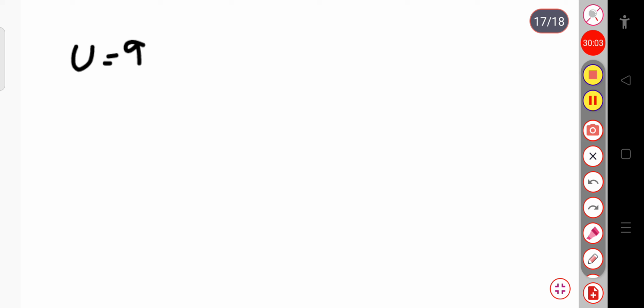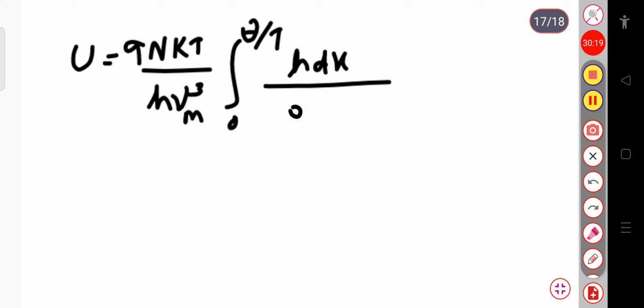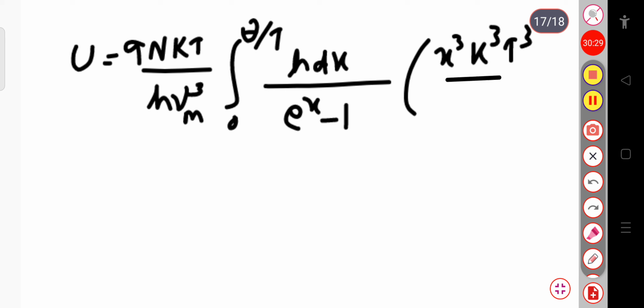9NkT divided by h. If you substitute this value, you can see U will be equal to this much, integration 0 to θ by T of h dx divided by exponential x minus 1. That is, in equation 4 we are substituting the value of ν. This is x³k³T³ divided by h³.